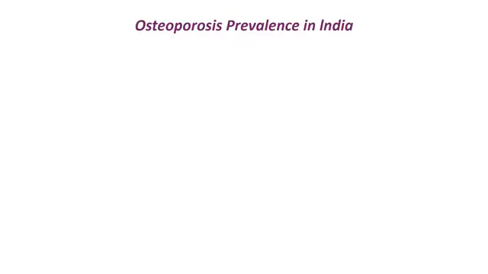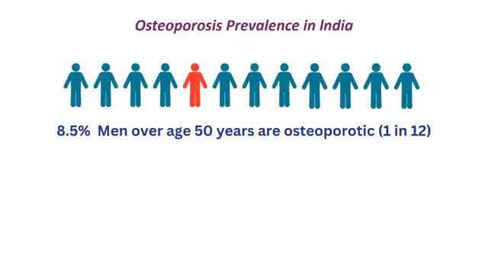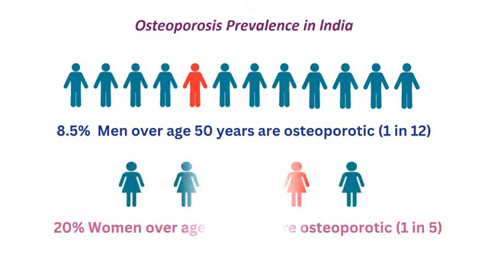Osteoporosis prevalence in India: 8.5% of males over 50, that is 1 in 12, whereas 20% of females over 50 years, that is 1 in 5. You can see the difference of osteoporotic prevalence in male and female.